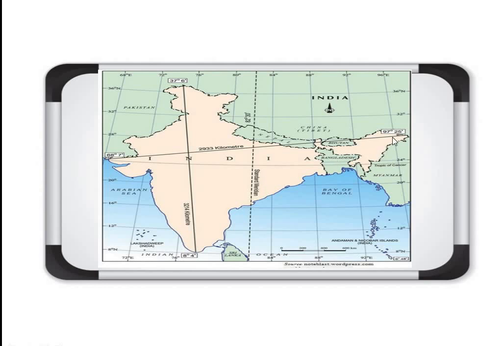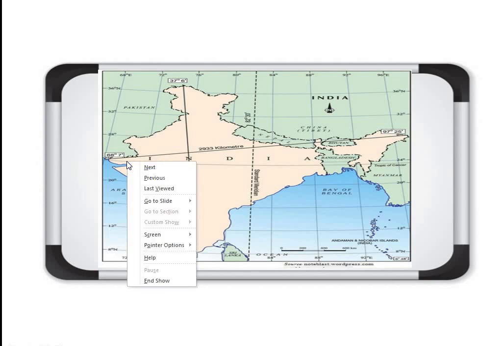And from Arunachal Pradesh, this is Arunachal Pradesh here, and here this is Kutch. So this is the east direction and this is the west direction. So from east to west, this is 2933 kilometers. So got it about the area, about the north to south extent and east to west extent of India. So this is how we can say that India has a vast geographical expanse.